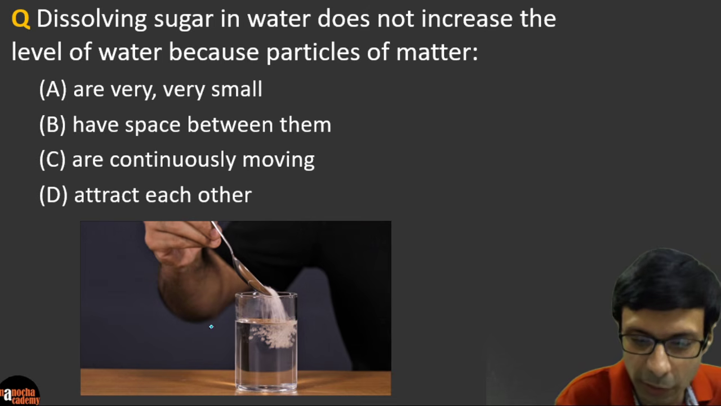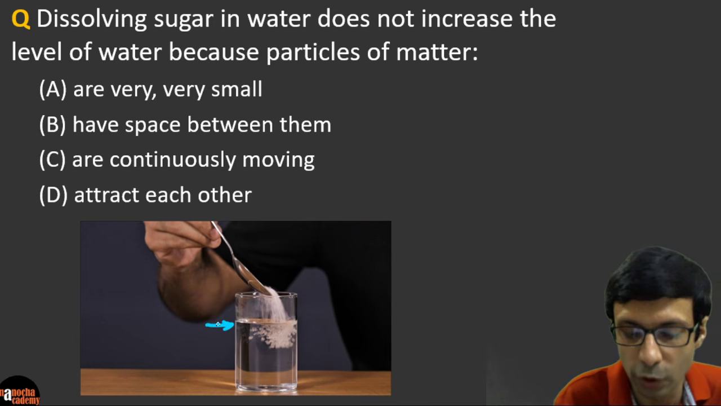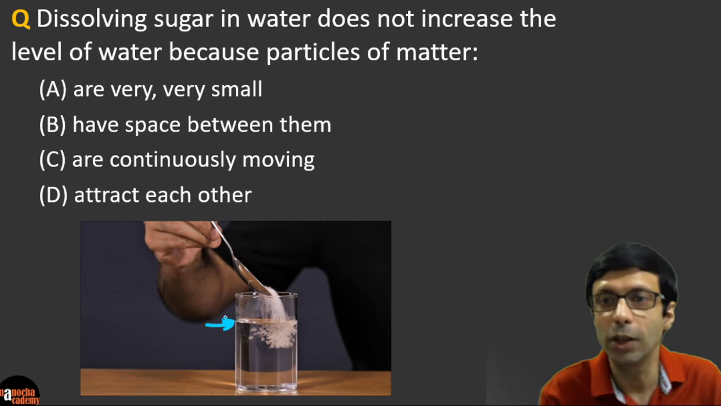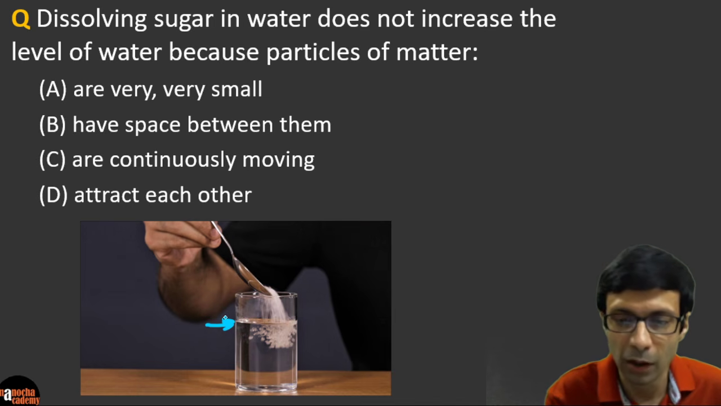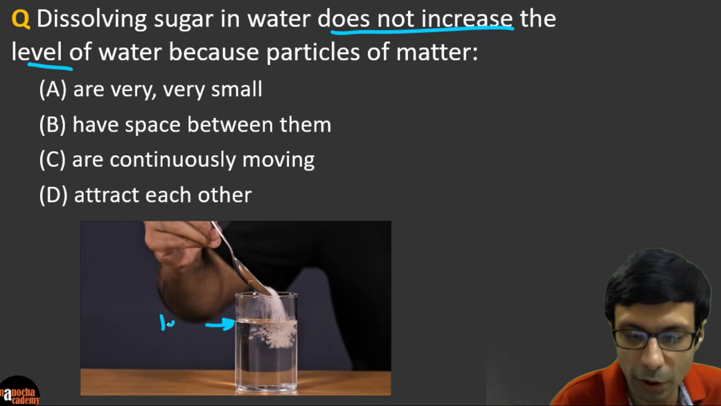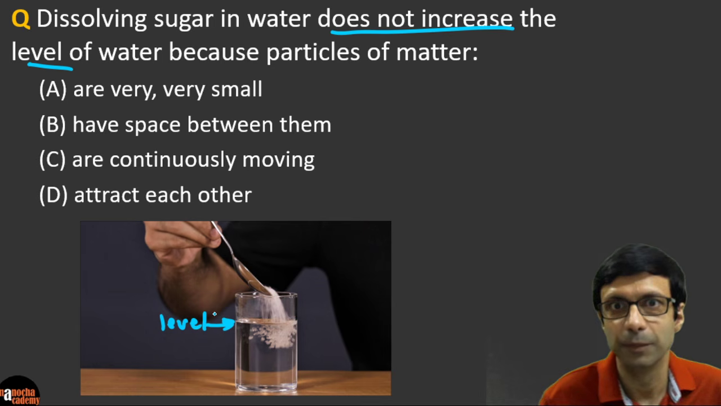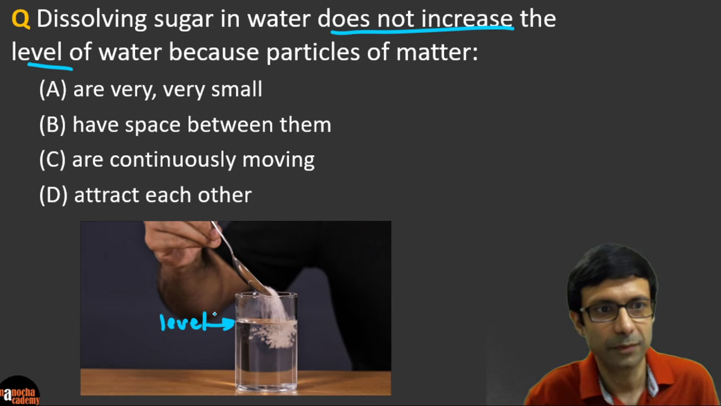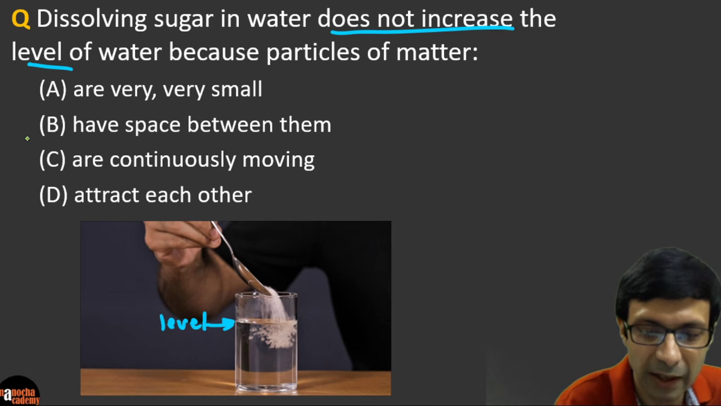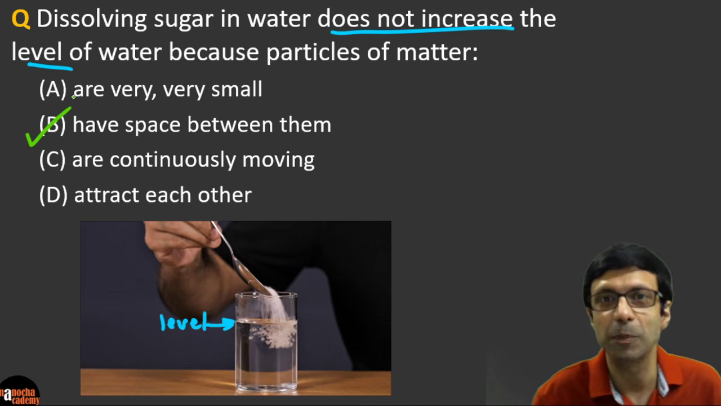And so what does this question mean? Let's say the level of water is here, right? So before you put the sugar, the level is at this level where I've shown it with the arrow. Now once you put the sugar and stir it with the spoon and dissolve it and remove the spoon, we notice that the level of water does not increase. That means the level of water remains the same here. Now why is that? Excellent. I see a lot of you have written the correct answer. It is because particles of matter have spaces between them.